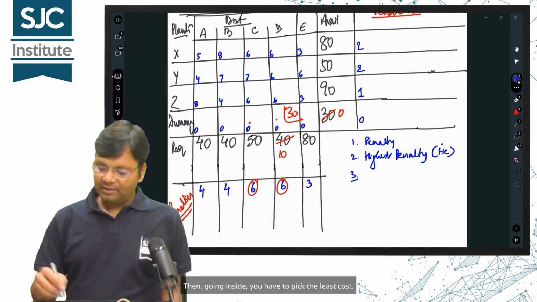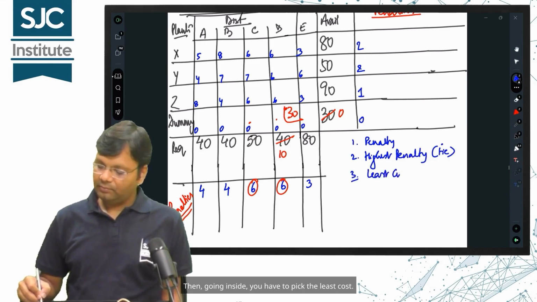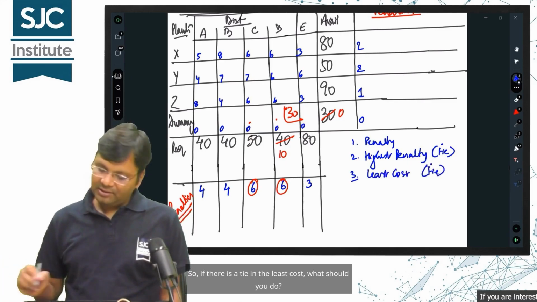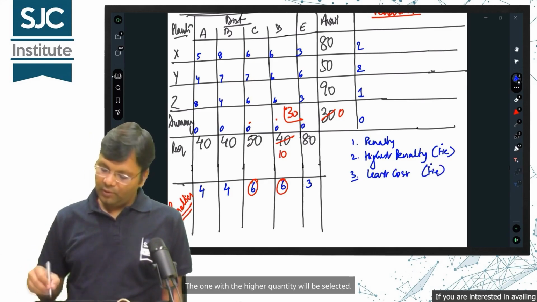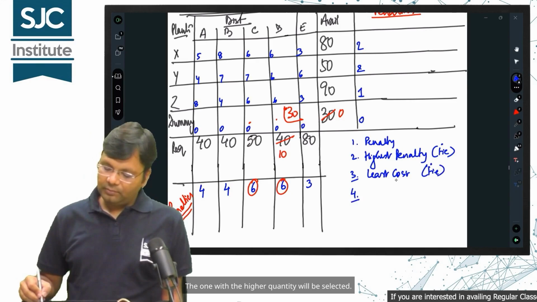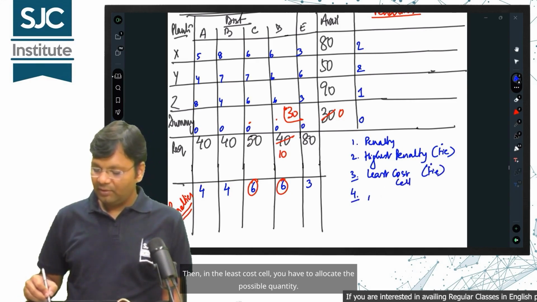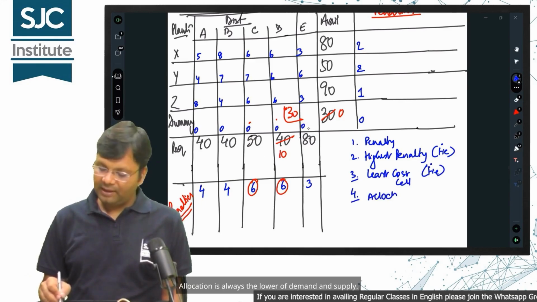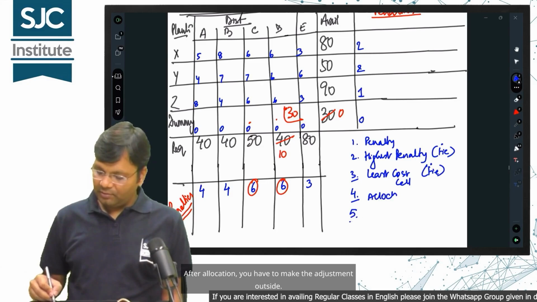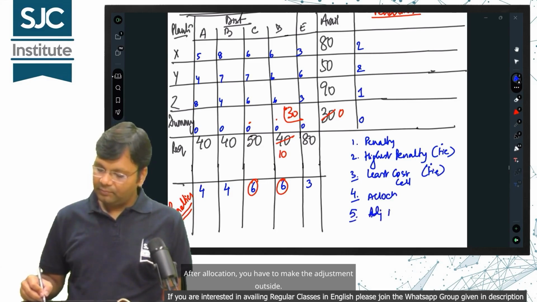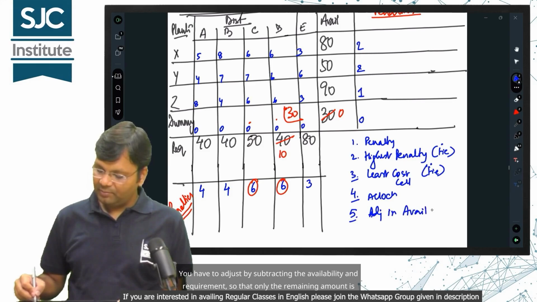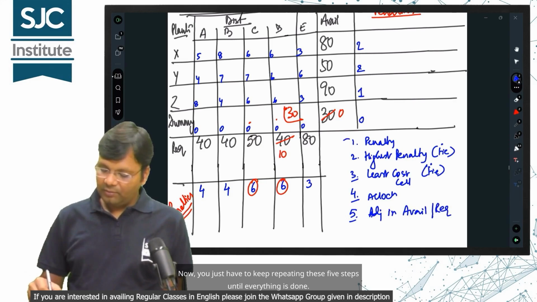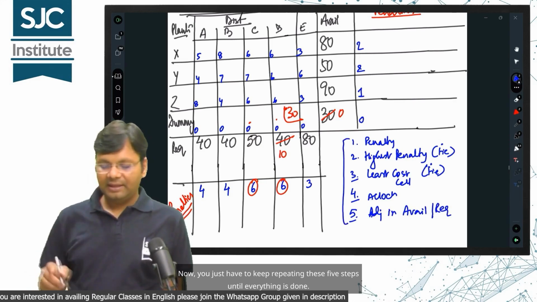Then, going inside, you have to pick the least cost. Now there may be a tie in least cost. So, if there is a tie in the least cost, what should you do? The one with the higher quantity will be selected. Then, in the least cost cell, you have to allocate the possible quantity. Allocation is always the lower of demand and supply. After allocation, you have to make the adjustment outside. You have to adjust by subtracting the availability and requirement so that only the remaining amount is shown. Now, you just have to keep repeating these 5 steps until everything is done.